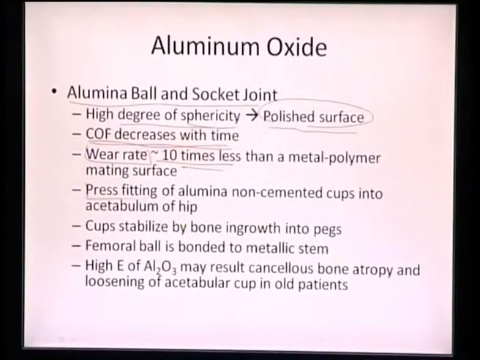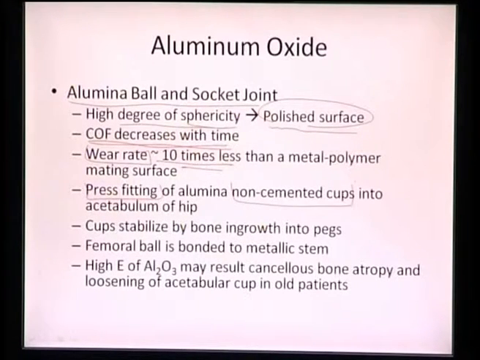The metal will tend to eat away the polymer, it will start yielding the polymer, because of the drastic difference between their hardnesses. So once we have an alumina versus alumina surface, they will have a very low coefficient of friction and a very low wear rate, approximately 10 times less than that of a metal polymer surface. And again, we can also do press fitting of alumina on the non-cemented cup.